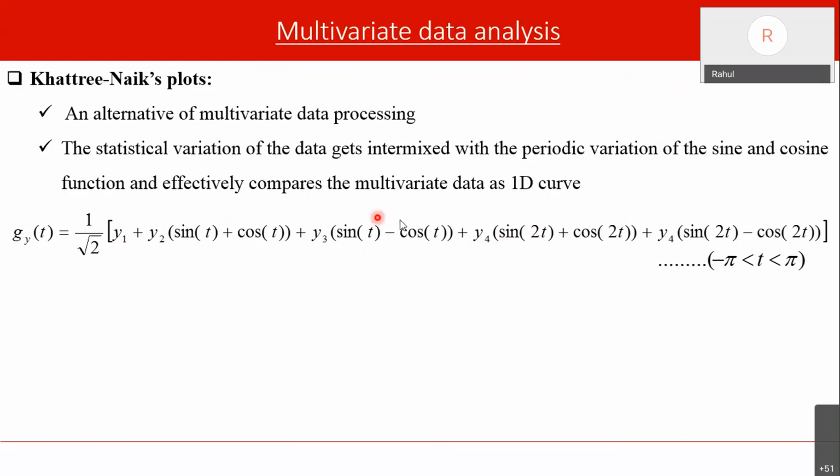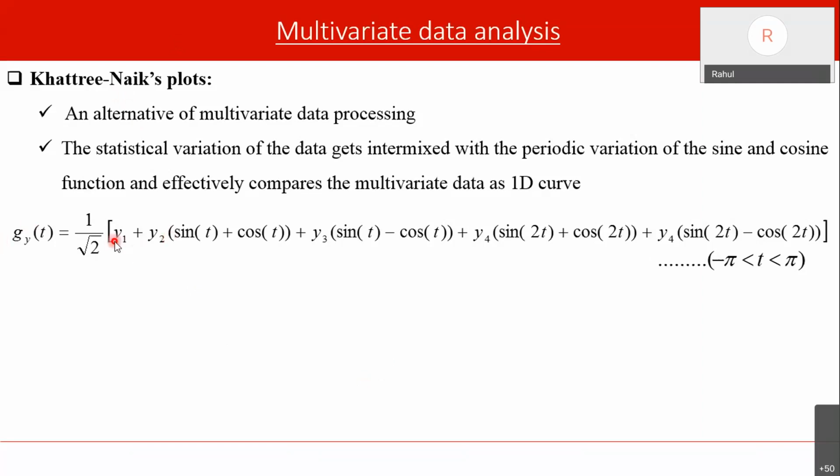Rp, Rv. So any number of parameters we can analyze simultaneously, but the only requirement in a Khatri-Naik plot is that all parameters should be in the same, identical units. In our case all are roughness, so it is micron. And that's why, as I said earlier, we calculated tool wear area using image software, and converted it into tool wear length. So tool wear length is in micron, and all parameters are in micron.